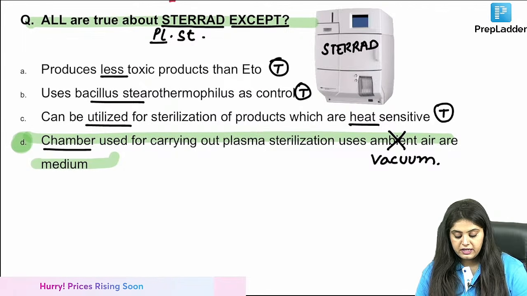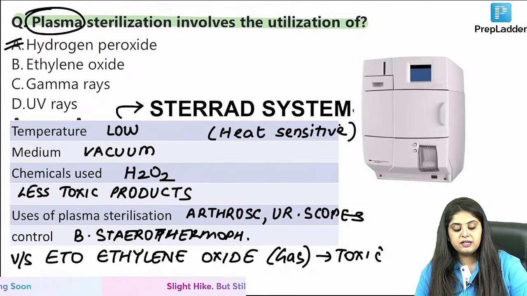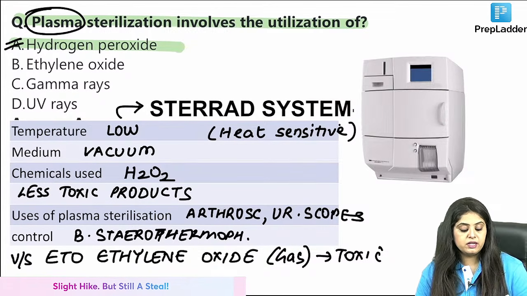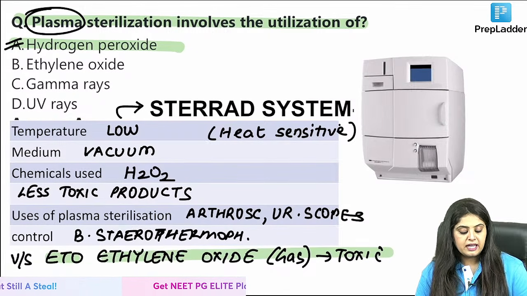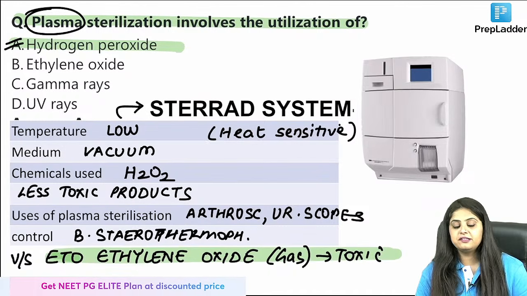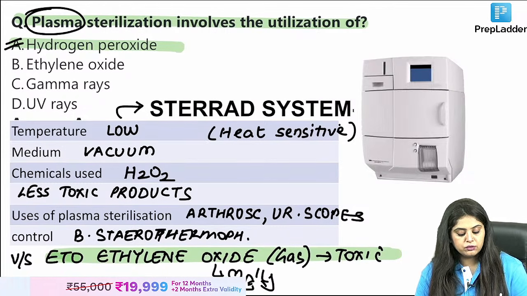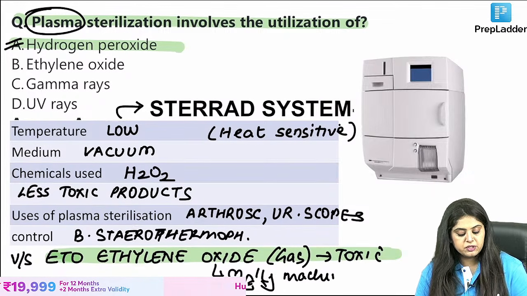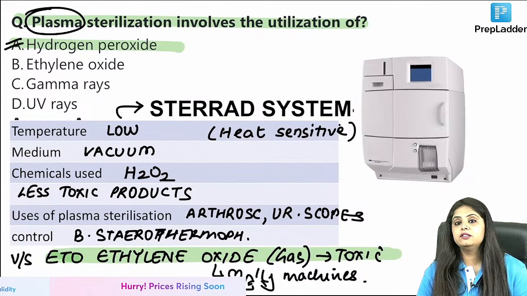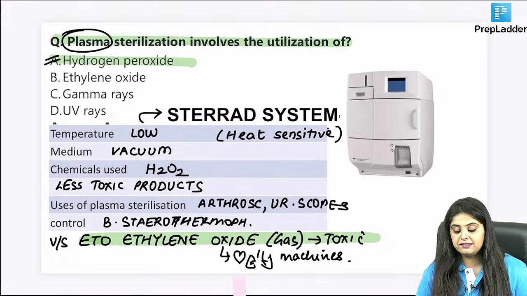Now we come to the next question: plasma sterilization uses what? H2O2. Ma'am, you were comparing it with ethylene oxide. Can you tell us where this ethylene oxide gas is used? It is used in all the cardiopulmonary machines. So all the ventilators, advanced machines, cardiopulmonary machines are actually going to be cleaned using gas sterilization.